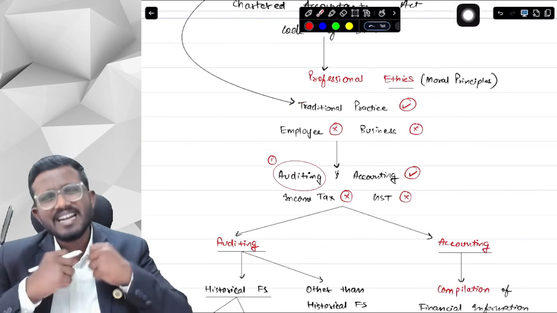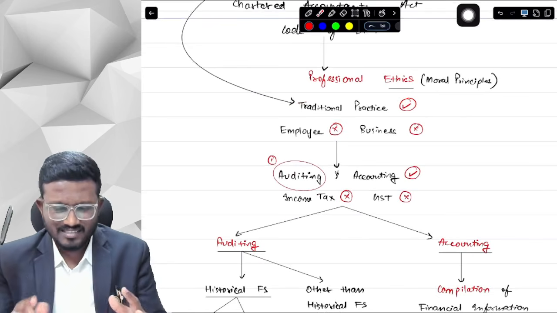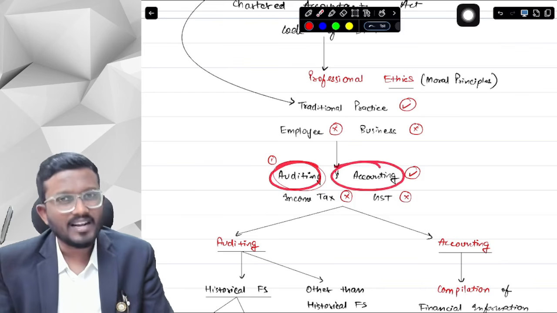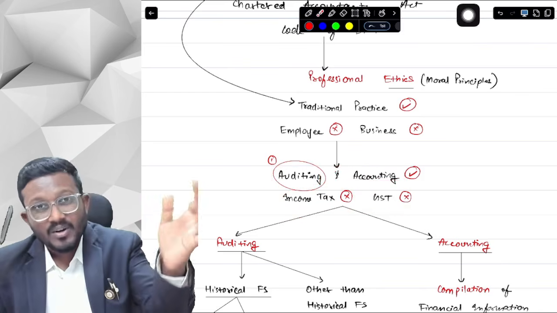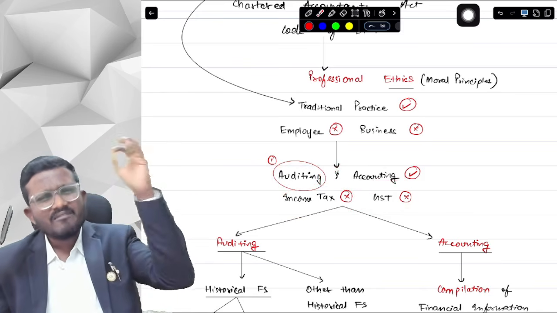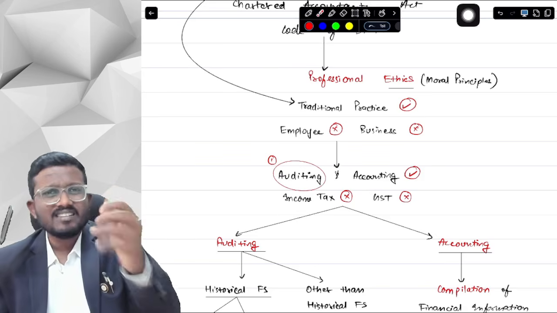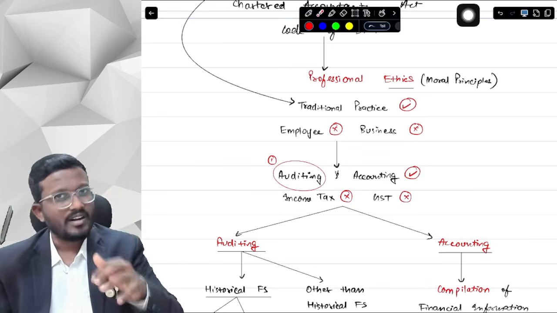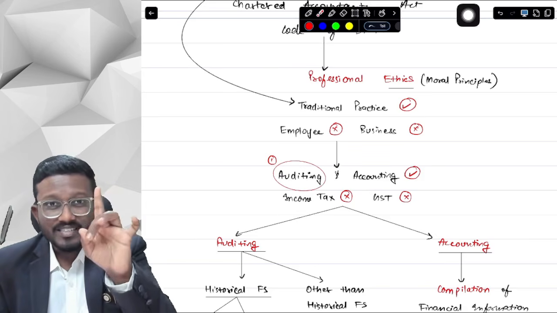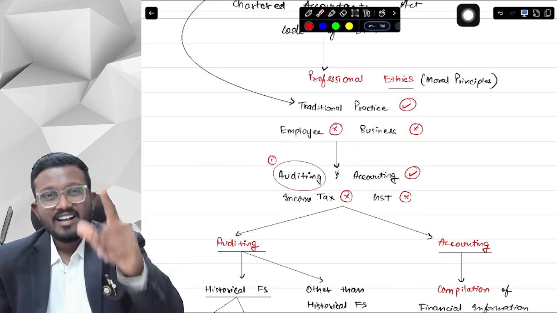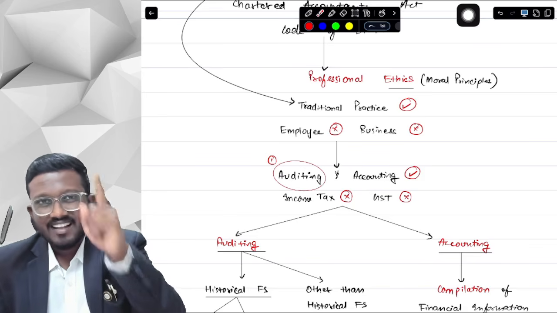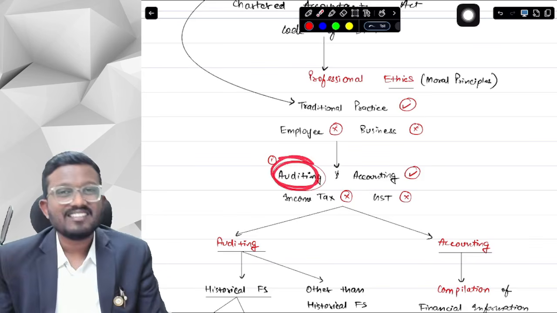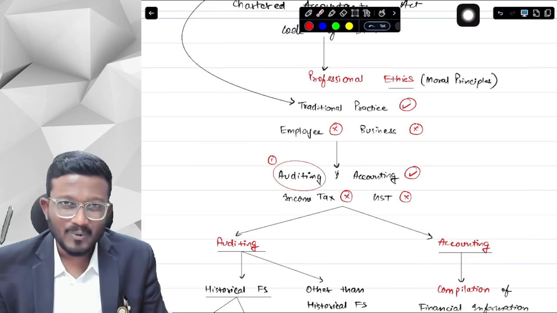You have many fields in which you can practice in terms of auditing and accounting. You have income taxation, GST, forensic accounting, forensic auditing, investment banking. There are many other fields in which you can practice as a chartered accountant. But there is only one field in which chartered accountants have an exclusive right, and that is auditing. The audit can only be done by a chartered accountant and no one else.